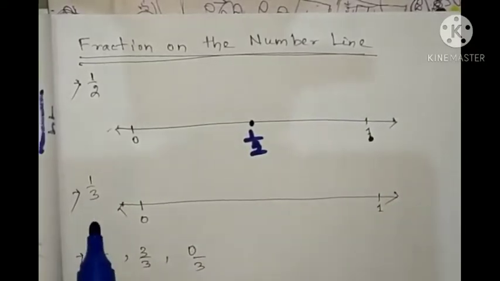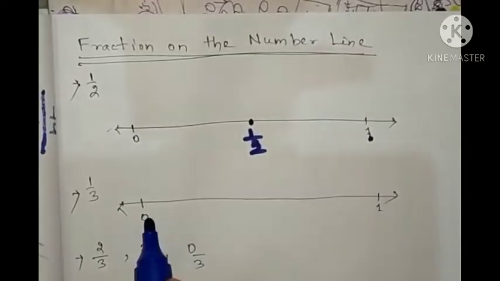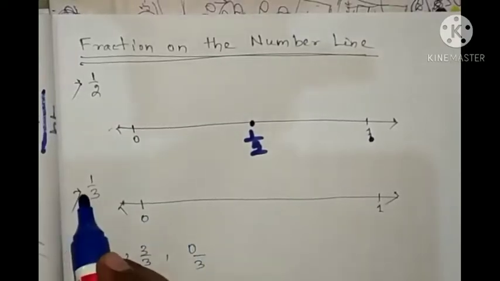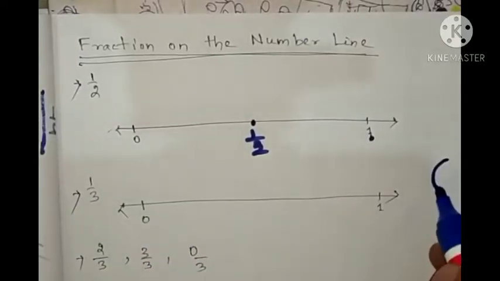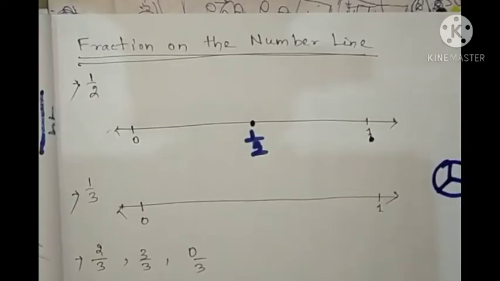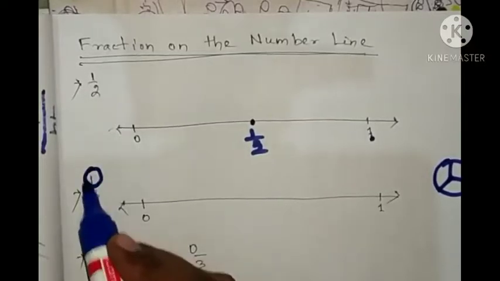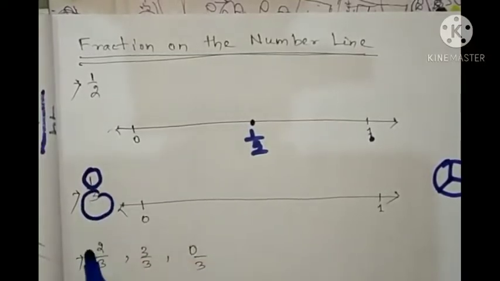Okay, so 1/3. How can you find 1/3? Okay, so what will you do? 1/3 means one whole is divided into 3 equal parts.